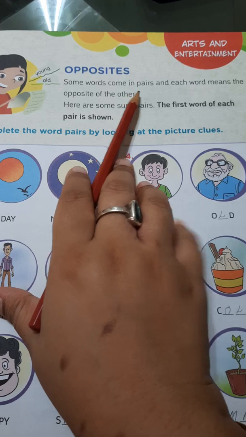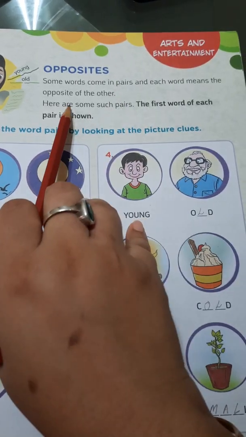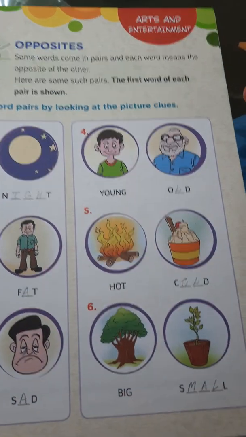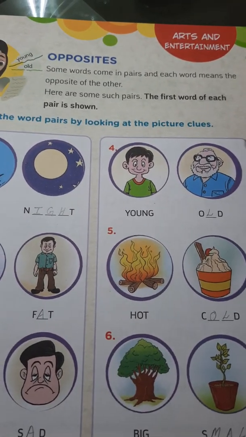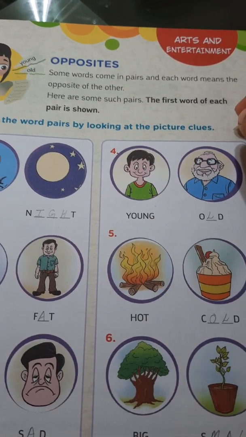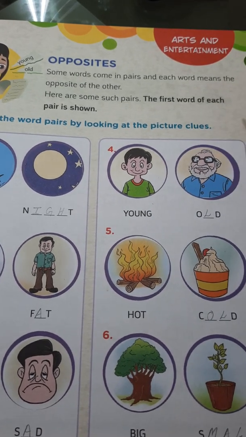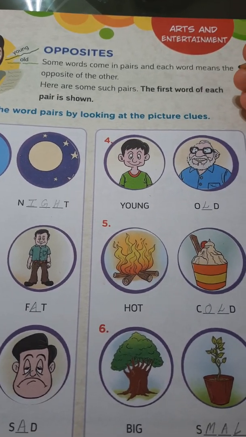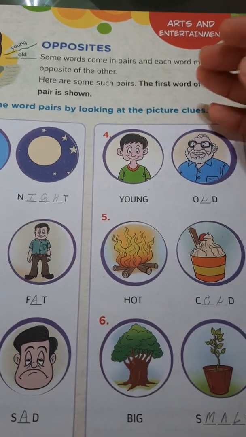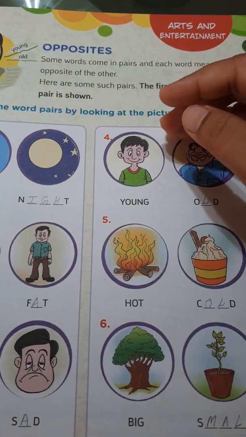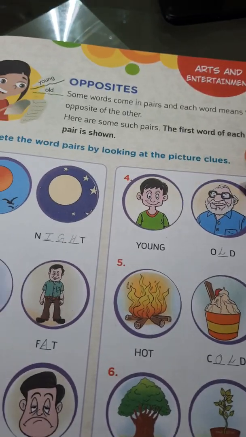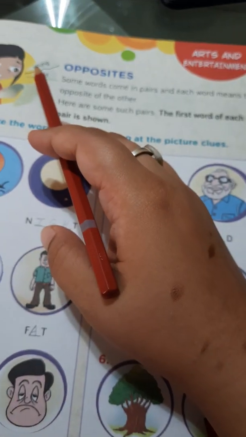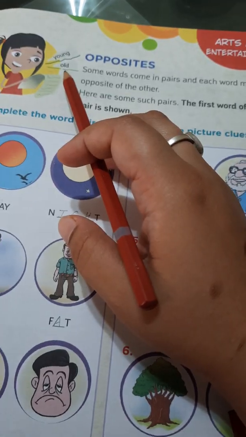Some words come in pairs and each word means the opposite of the other. So you know what an opposite is. I know all of you know. Opposite means any word which comes in a pair and whose meaning is the total opposite of the other. That means tall, and the opposite of tall is short, right? So here also we will be reading some pairs. Here, see, the opposite of young is old, right?